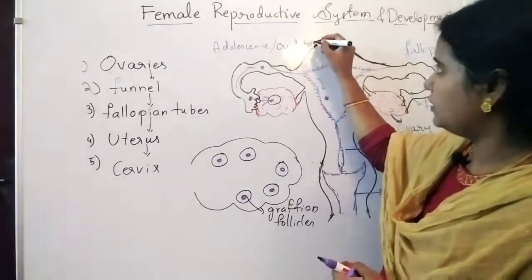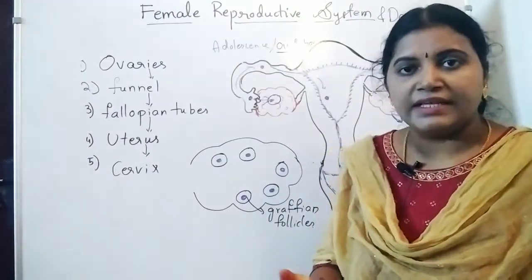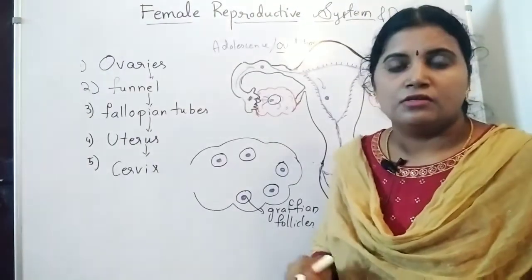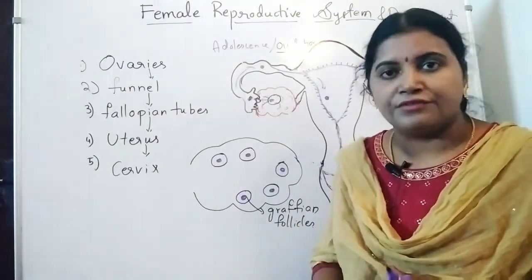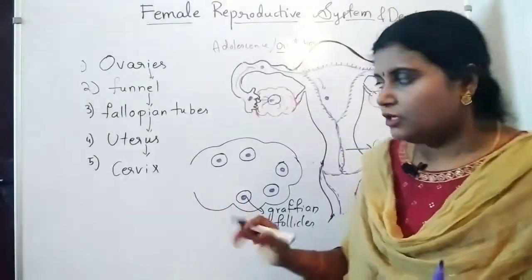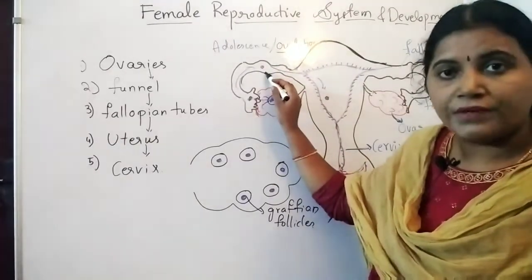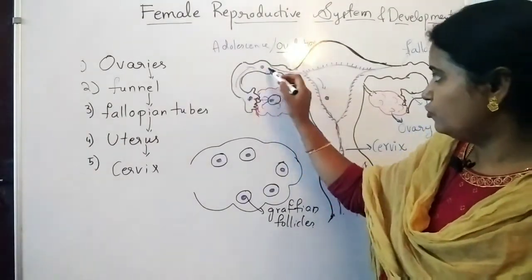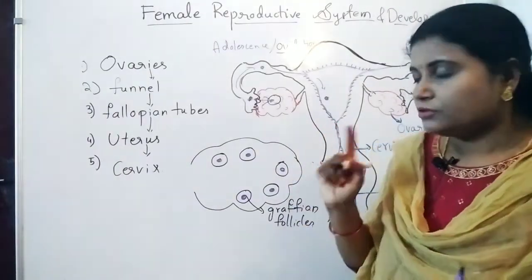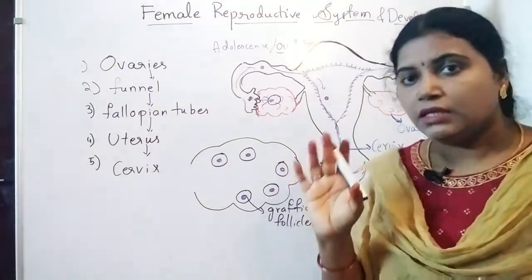What is the meaning, or define, ovulation? Ovulation means releasing of the ovum. Releasing of the ovum from the Graafian follicles into the fallopian funnel is known as ovulation, right? After the ovulation, the ovum is received by the fallopian funnel, into the fallopian tubes, also known as oviducts. Fallopian tubes are also known as oviducts.